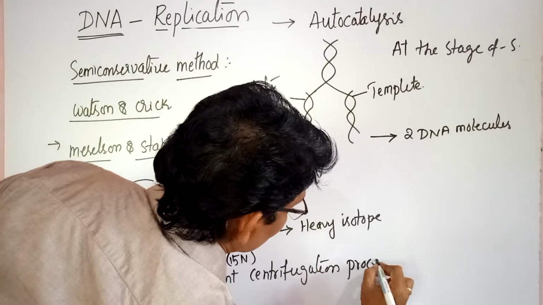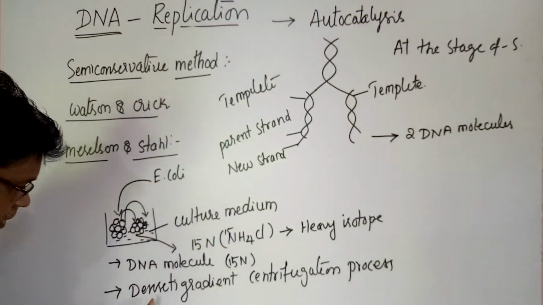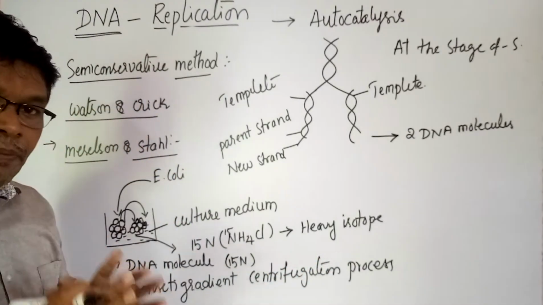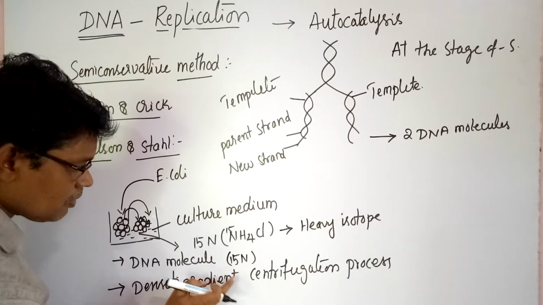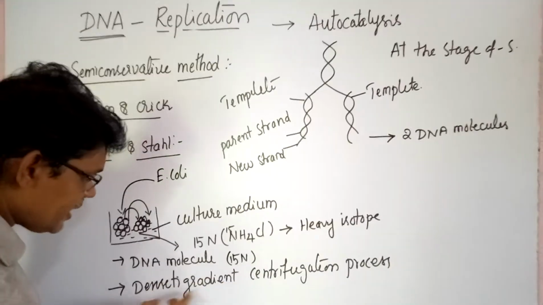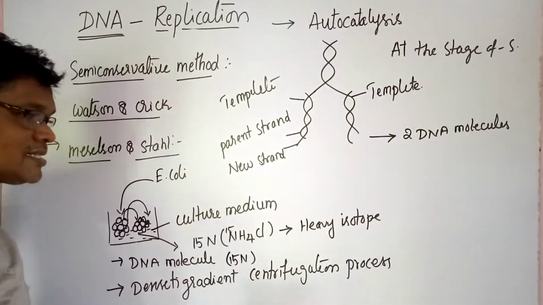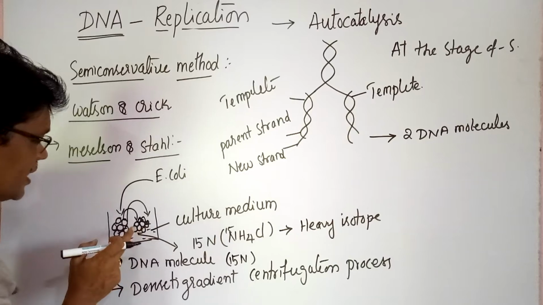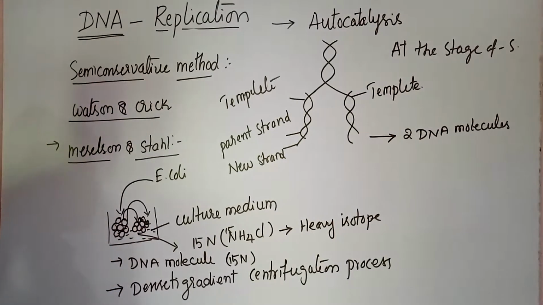The density gradient centrifugation process helps in the separation and identification of the 15N isotope present in the DNA molecule.